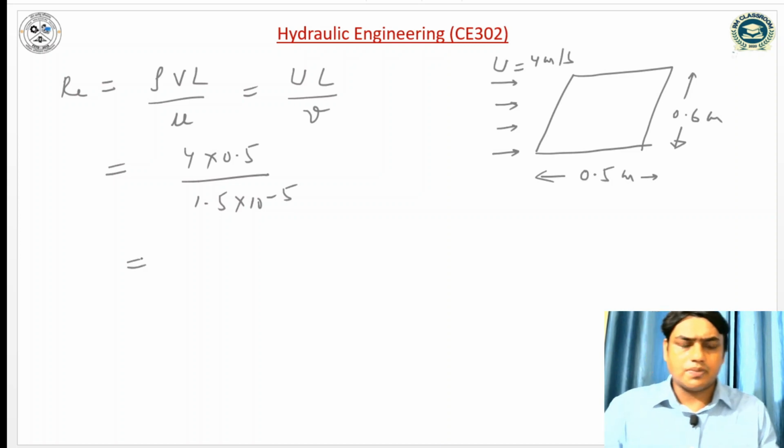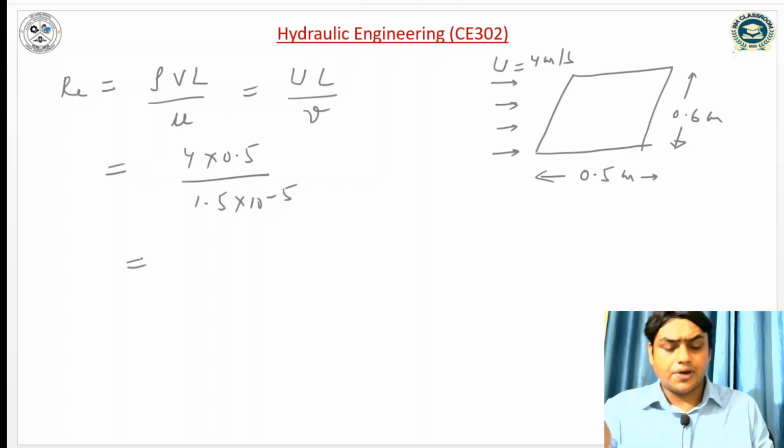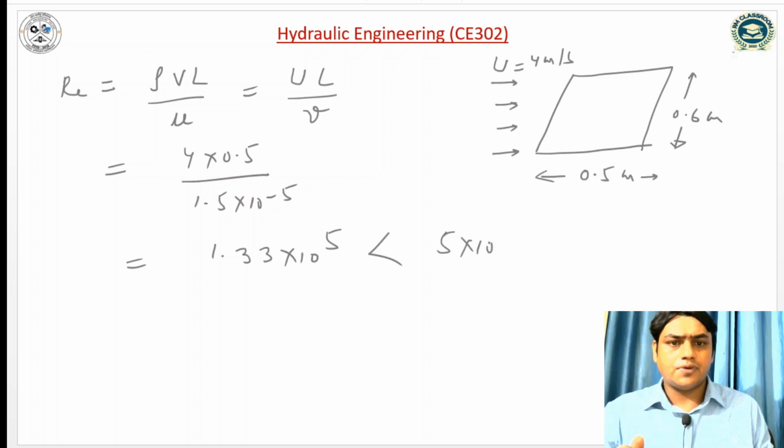So how much is our Reynolds number coming? 4 into 0.5 divided by 1.5 into 10 to the power minus 5. It is coming 1.33 into 10 to the power 5, which is less than 5 into 10 to the power 5, which means our flow is laminar.